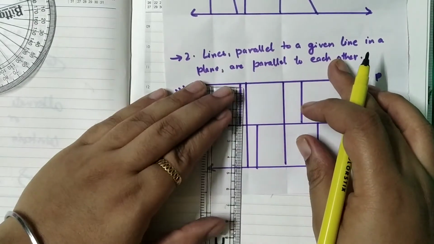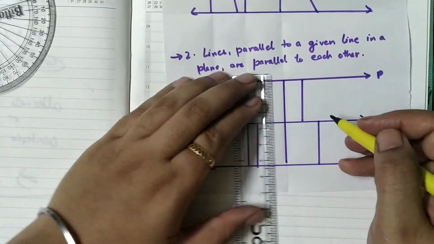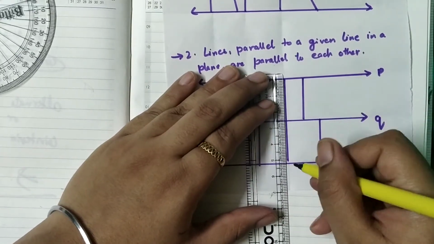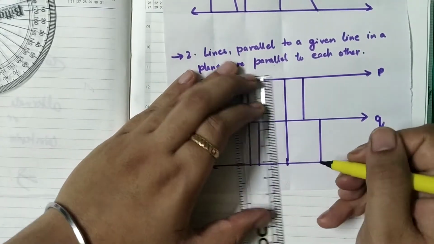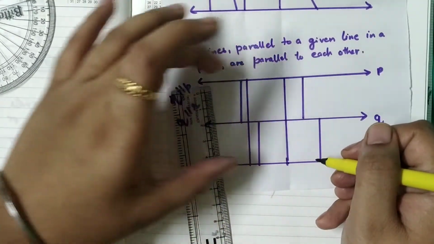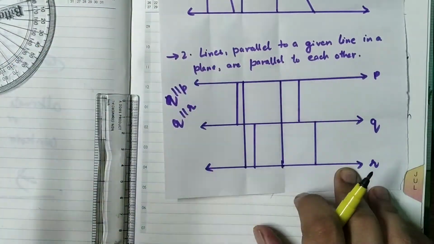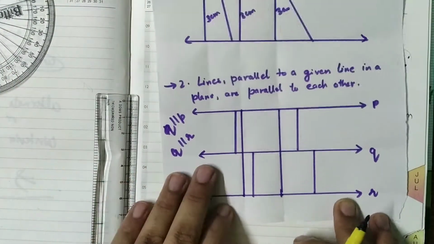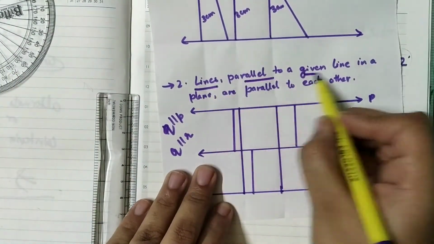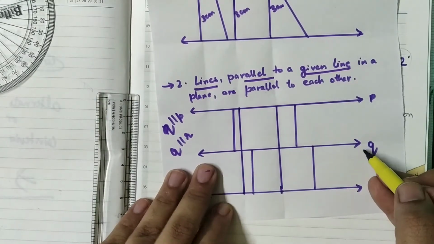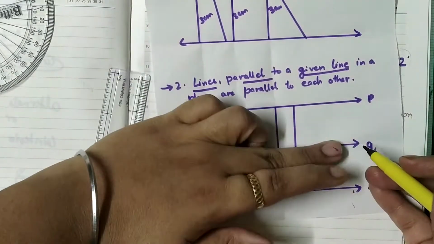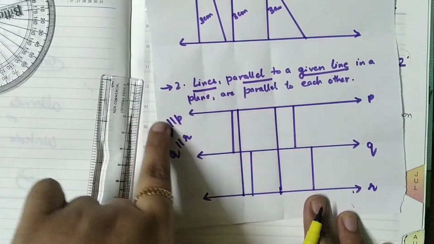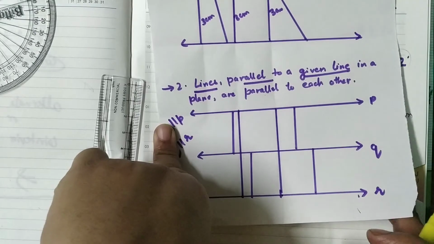If you observe, this distance is approximately 5.3, and this is also 5.3. The distance between these two lines is equal everywhere and they are not intersecting. That means lines parallel to a given line are also parallel to each other. This is the second property of parallel lines.